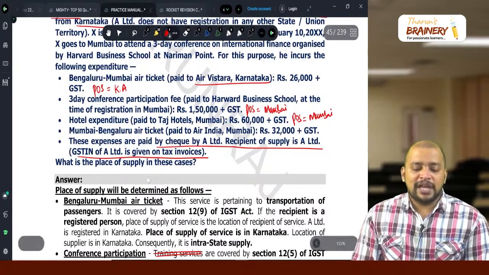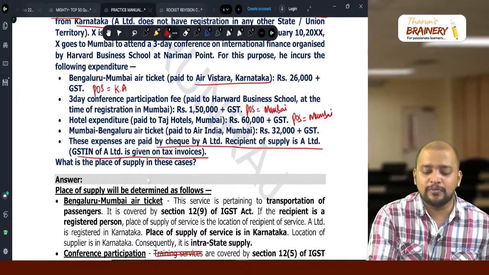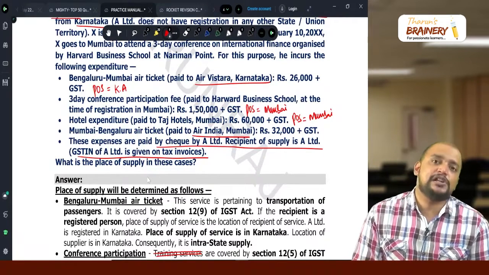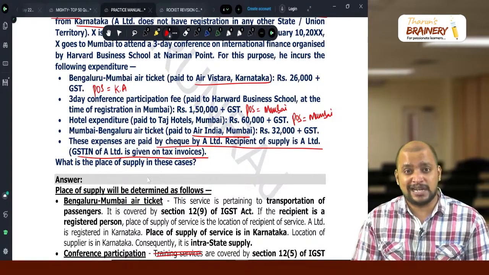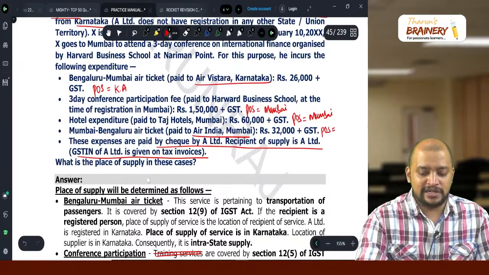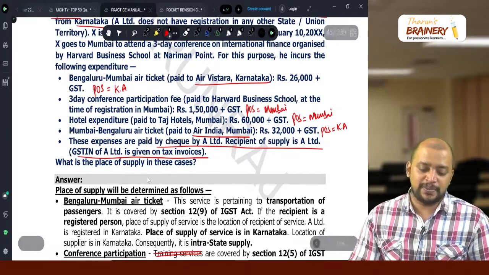Then Mumbai-Bengaluru air ticket paid to Air India, Mumbai. Location of supplier is India, place of recipient also India. So in case of transportation of passenger service, what will be taken? B2B, location of recipient; B2C, starting point. Here it is B2B, so location of recipient, Karnataka.